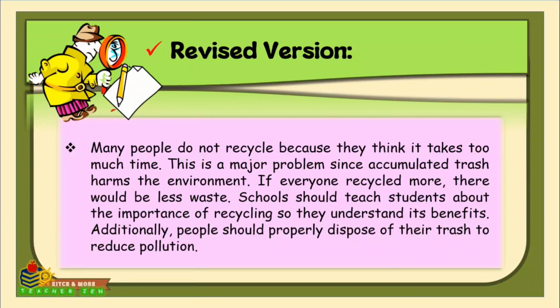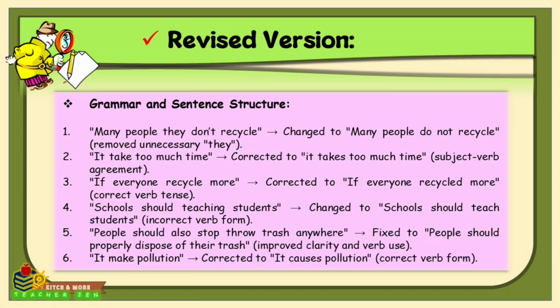So, what are the revisions and edits that we made in this particular paragraph? So, first we have grammar and sentence structures. Here are the mistakes or issues or errors that we found, and we changed them to make them correct. So, first, in number 1, many people, they don't recycle. So, instead of saying that or writing that, we changed it to many people do not recycle. So we remove unnecessary word, which is they.